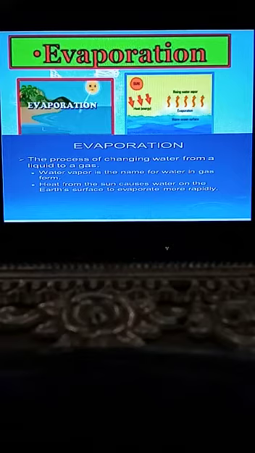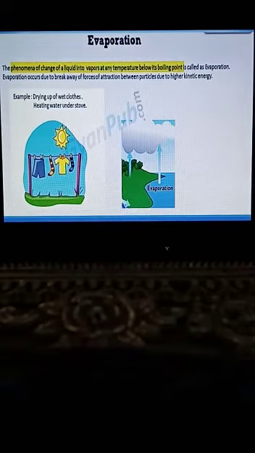Heat from the sun causes water on the earth's surface to evaporate more rapidly. So here is the main function of the sun, that it provides heat to cause the water on the earth's surface to evaporate more rapidly. Now next thing is the phenomenon of change of liquid into vapors at any temperature below its boiling point is called evaporation. Evaporation occurs due to the breakaway of the forces of attraction between particles due to higher kinetic energy. It's a big point. So let's discuss about the examples.